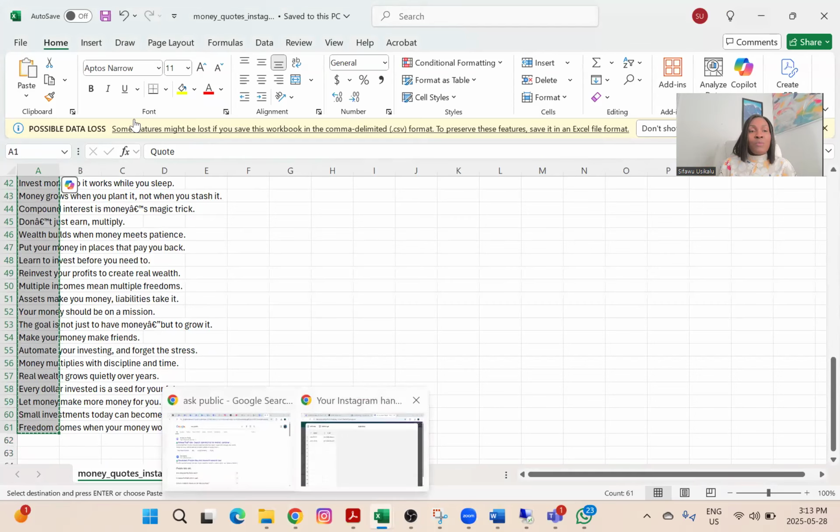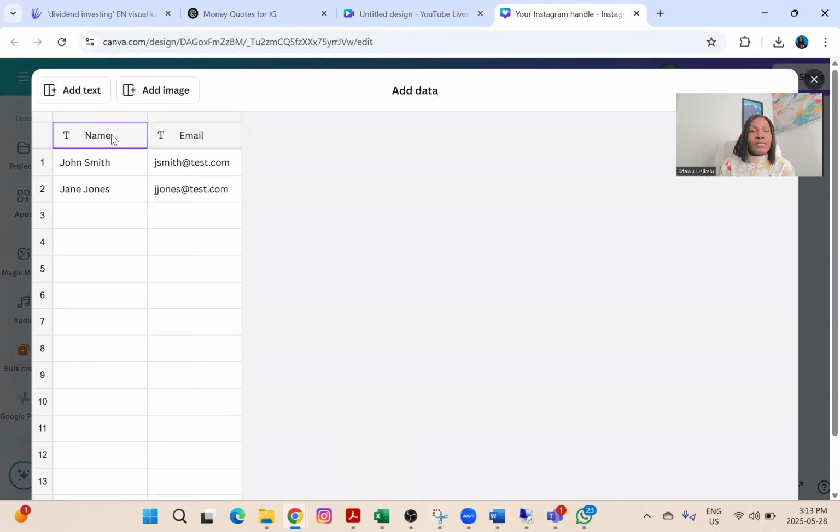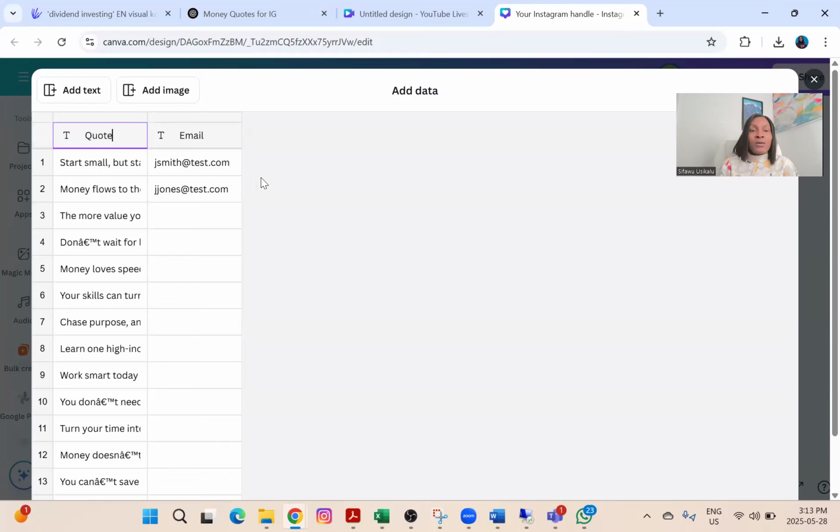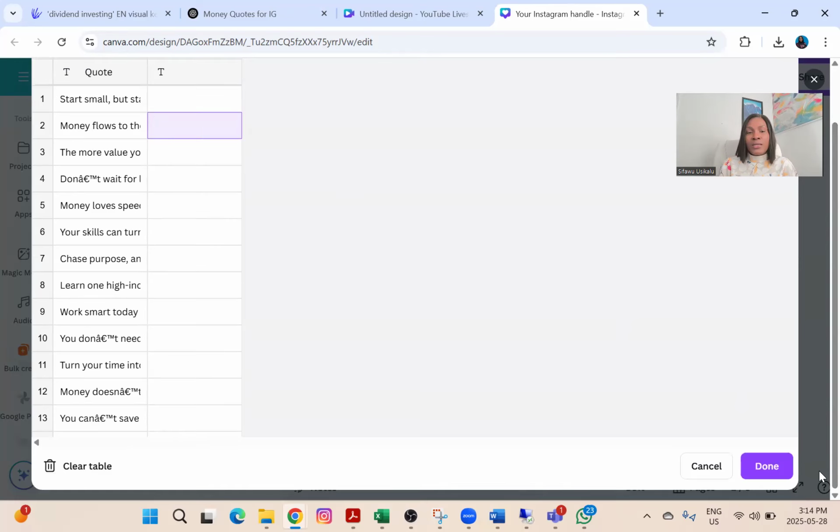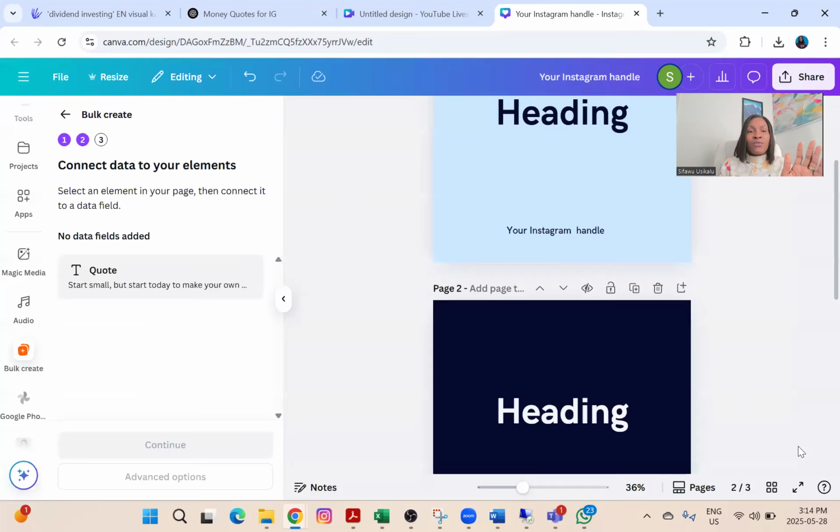Then I'll come back to my Canva and I'm going to place it here in the first row. So I have my quotes, then I do not need this row. I do not need this row. I do not need this. So once I'm done, I'm going to click on OK, which is done. I have all my files. So ChatGPT might give you some errors, so you need to review them at some point.